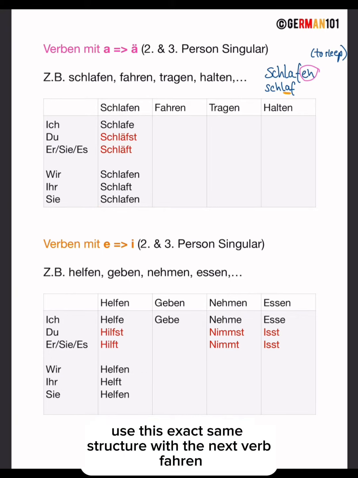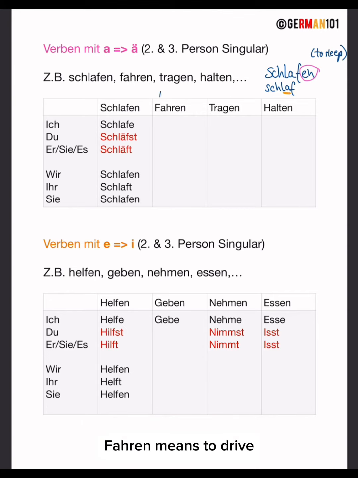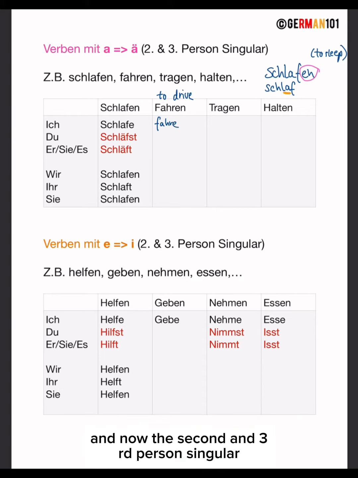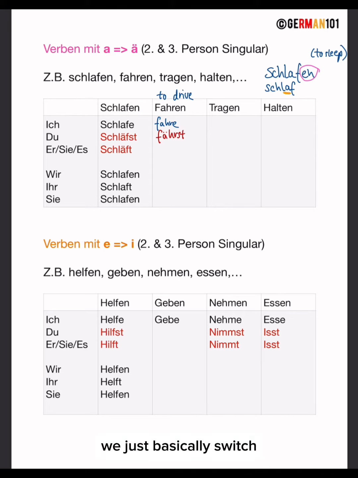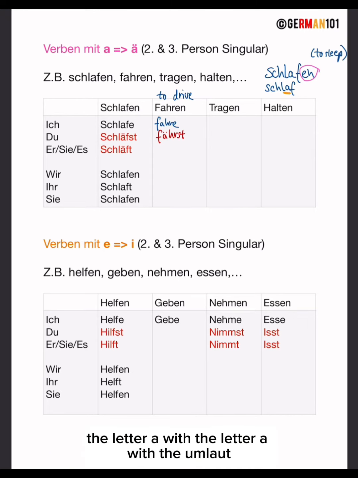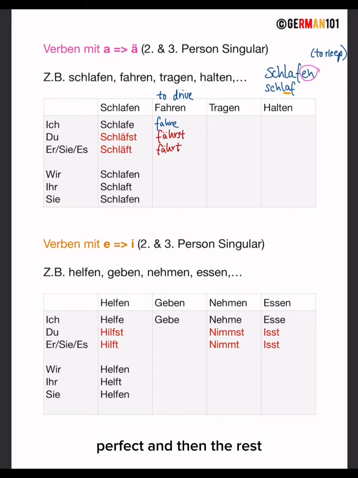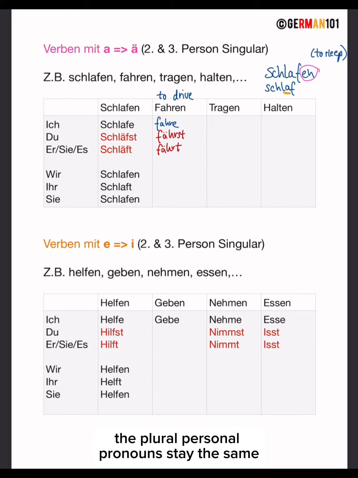Perfect. Now let's use this exact same structure with the next verb, fahren. Fahren means to drive. Okay, so ich stays the same. Ich fahre. And now the second and third person singular, we have the stem vowel change. So it will be du fährst. The rest stays the same. We just basically switch the letter a with the letter a with the umlaut, so ä. And then er, sie, es fährt. Perfect.